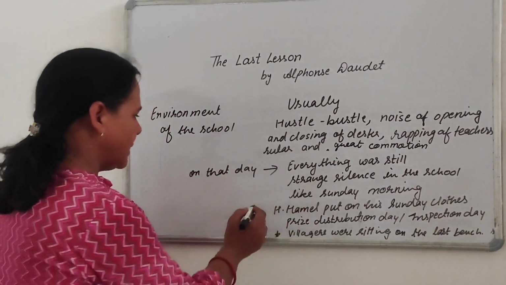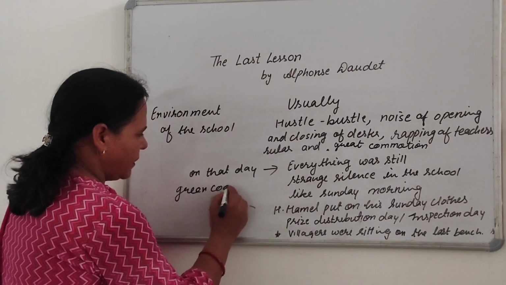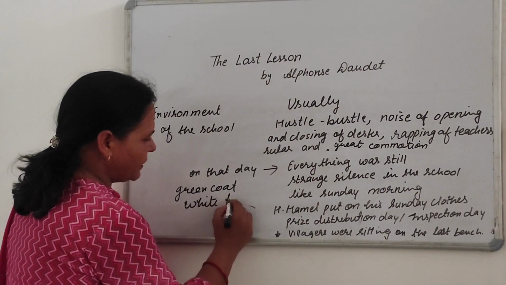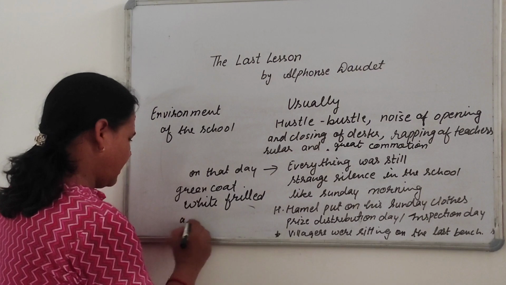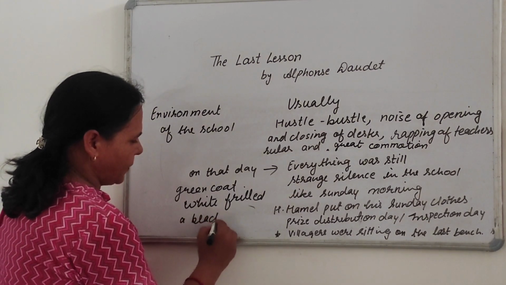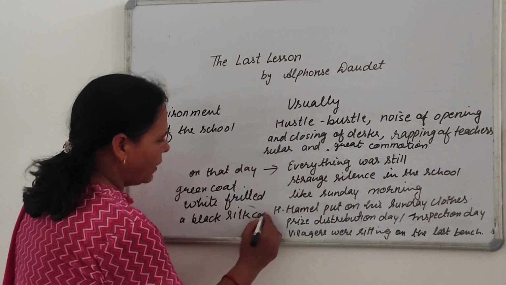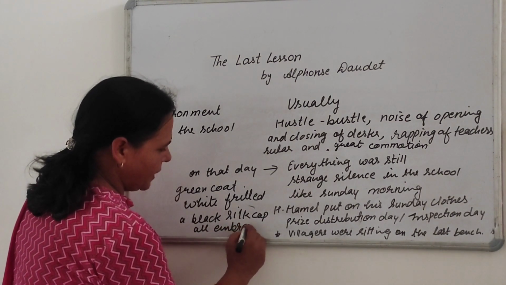What was the cloth? That is a green coat, a white frilled shirt and a black silk cap, all embroidered.